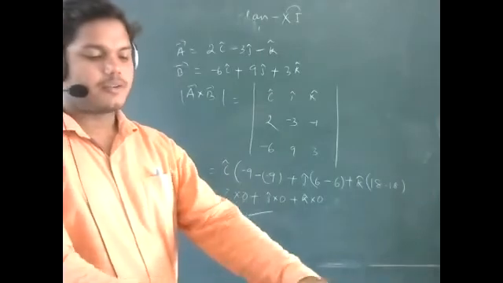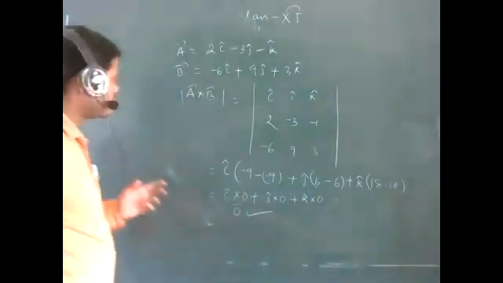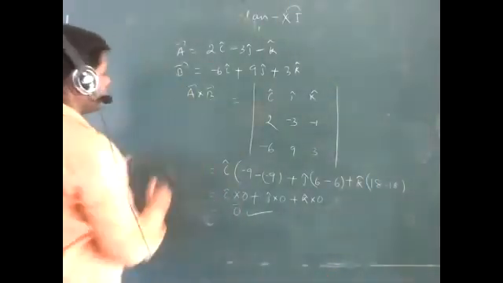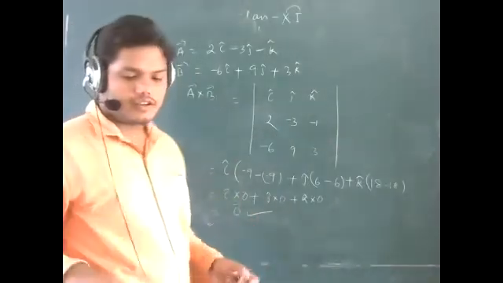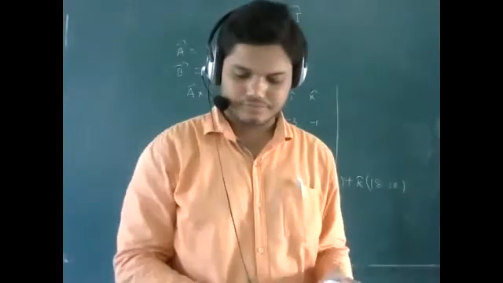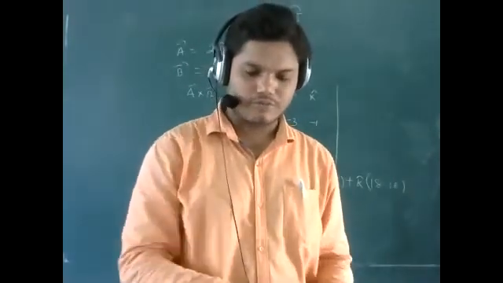So this is for the cross product. How can you find out the cross product? This is not a scalar, only the vector will be there, the 0 vector. So another question you do, the same procedure you have to follow.